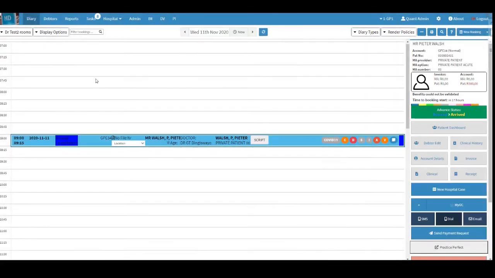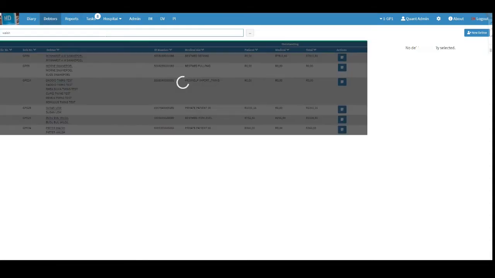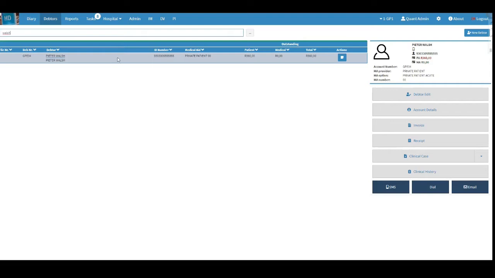Alternatively, without having to make a booking, one can simply click on the Debtors tab above. Search for the Debtor/patient you wish to dial in the search field. Upon selection, the Debtor side panel will appear on the right-hand side of the screen. From the Debtor side panel, click on the dial button.